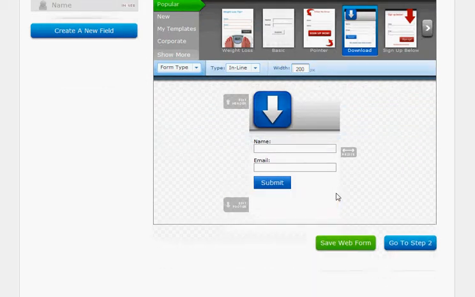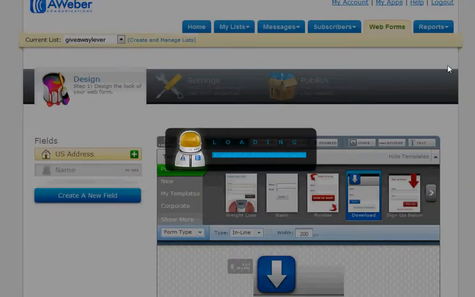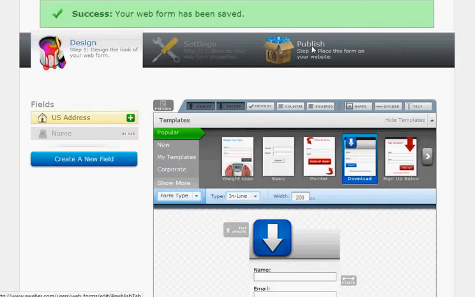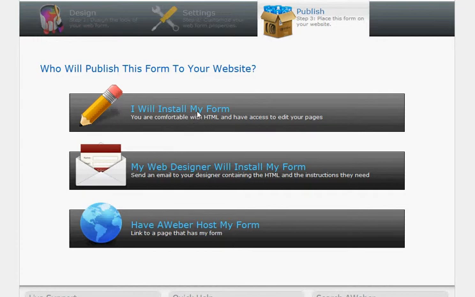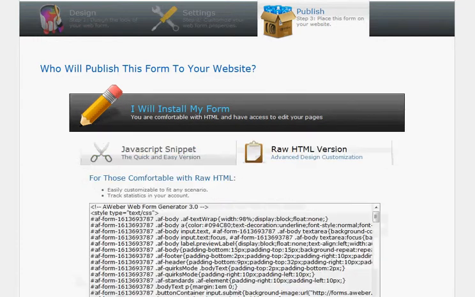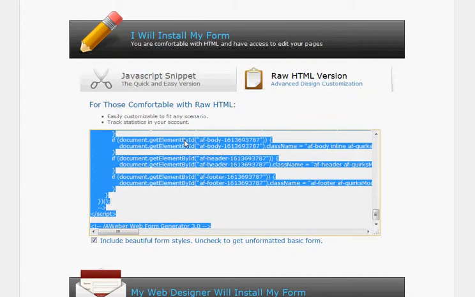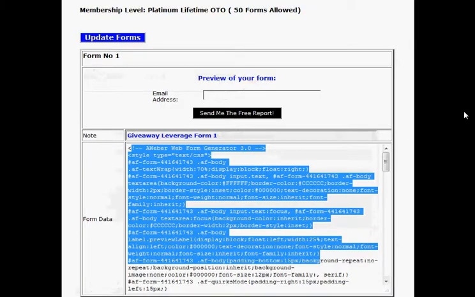I usually just knock out these bits at the end, save web form, publish, install my own form, or HTML. And I'm just going to copy, just go back to Pushbutton Giveaways.